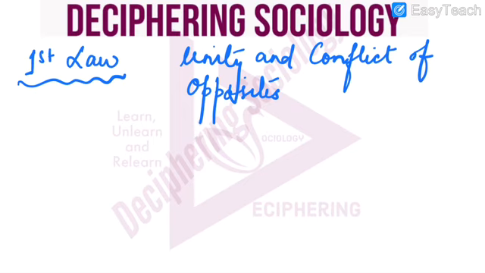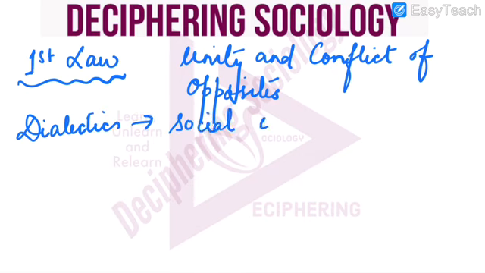Before starting with this law, let's understand that dialectics is about social change. It explains to us the process through which social change occurs. It helps us understand what leads to change. So the first law says that there is a unity and conflict of opposites.